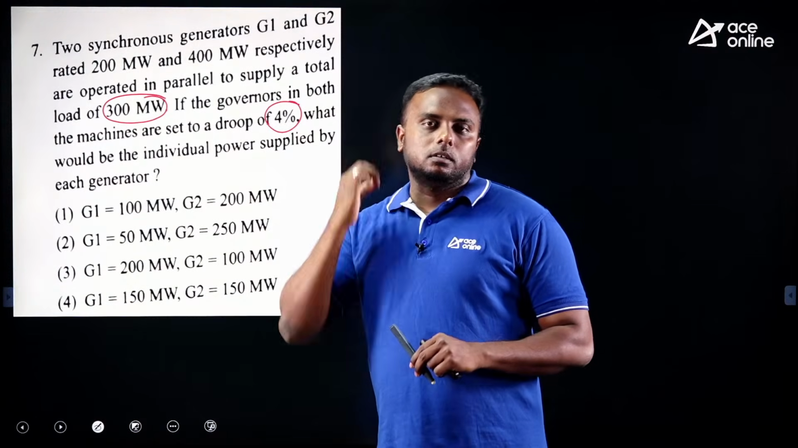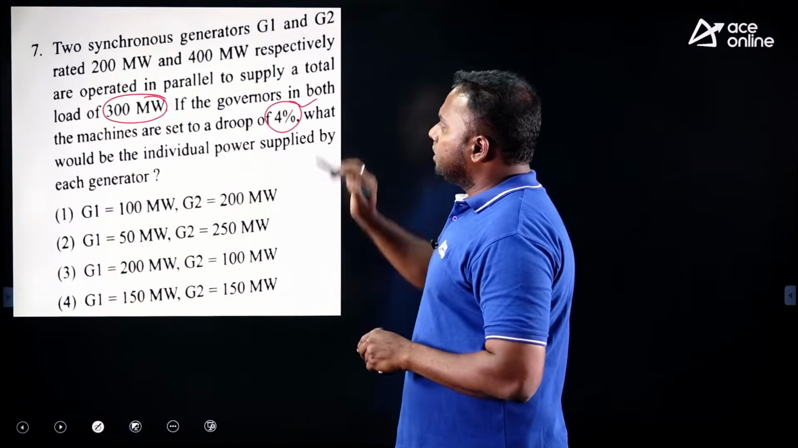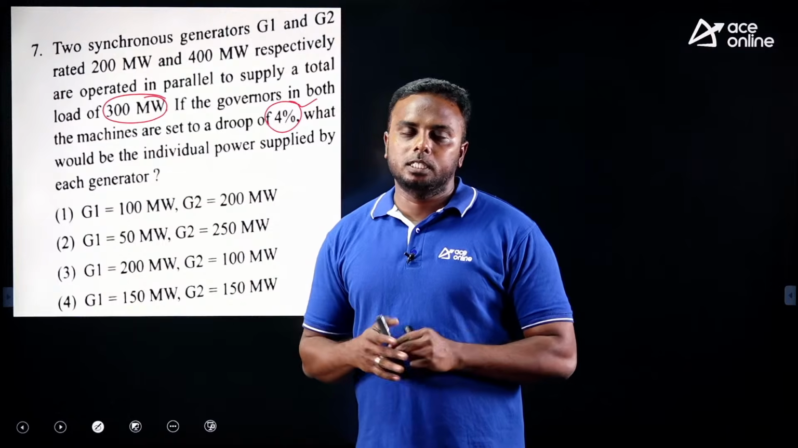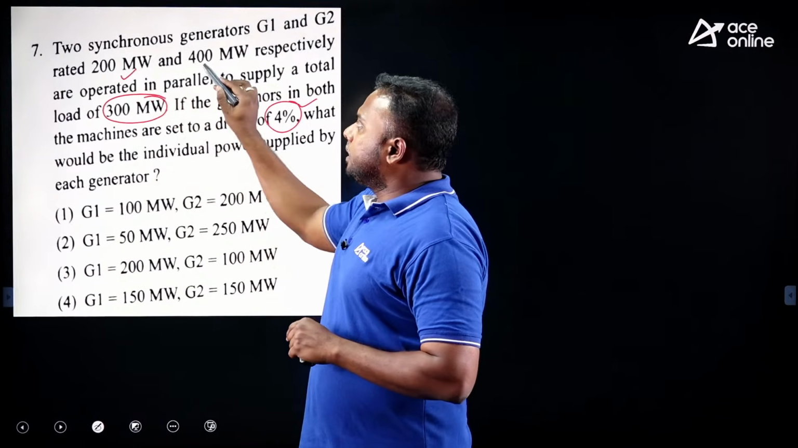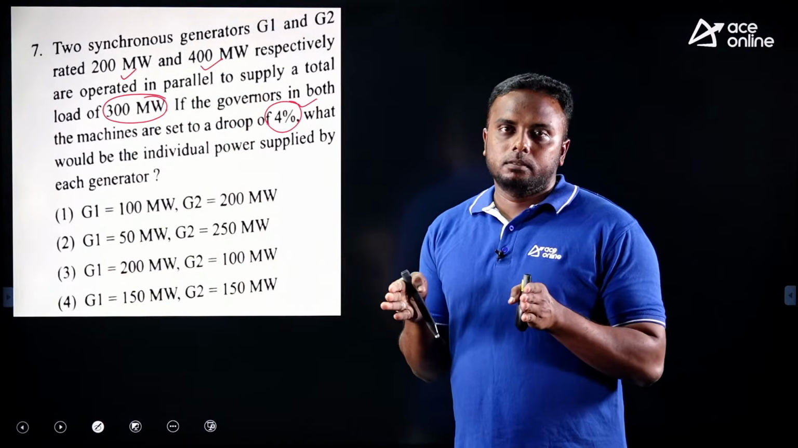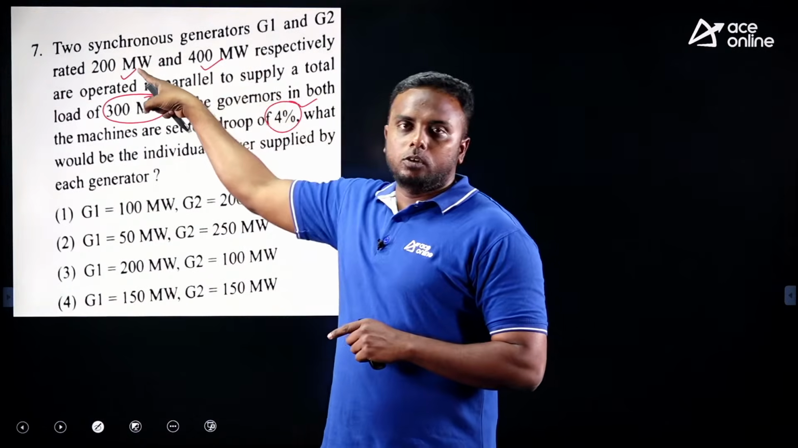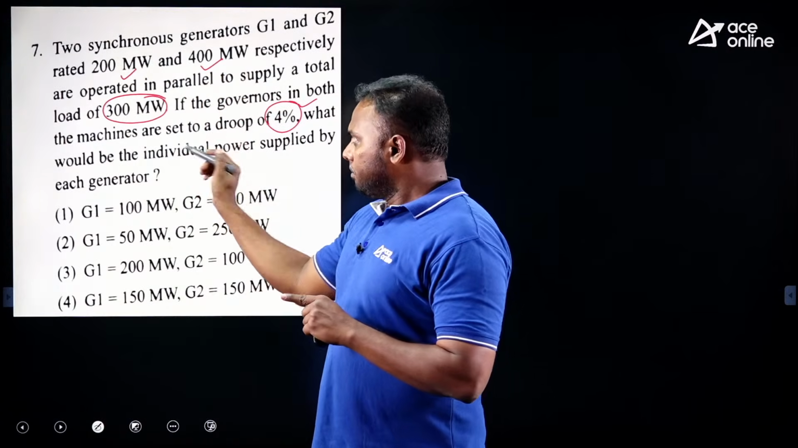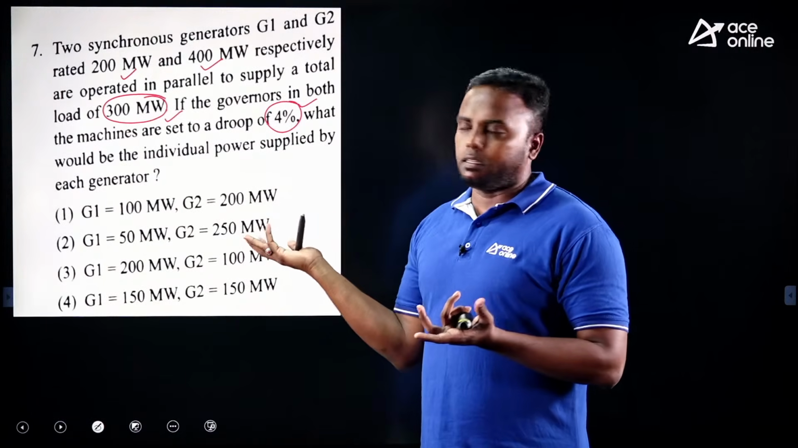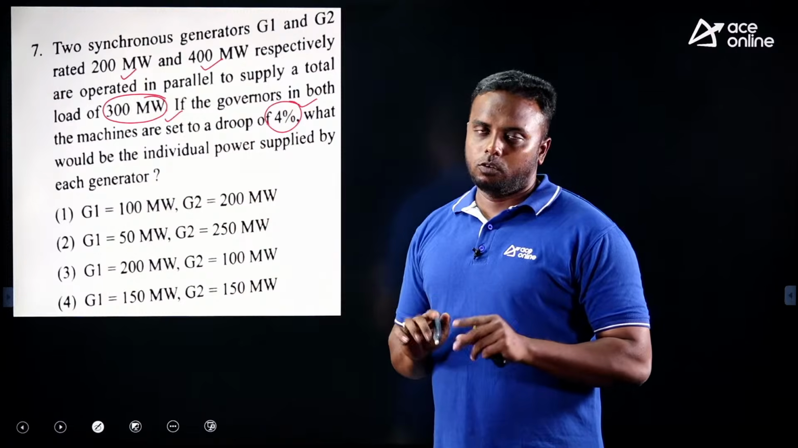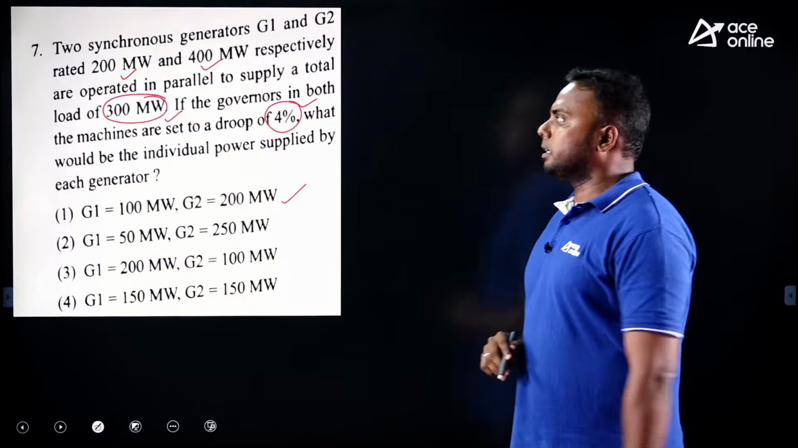Generally this type of question we have to solve with the triangles and all. But right now here the advantage is both have the same droop. That's why you can directly solve this without any figures or calculation. See here. Their full load capacity is 200, 400, operating in parallel. If you add both, totally how much can we supply? 600. At 600 it will supply 200 and 400. But right now how much load is there? Only 300 megawatts load. As it is half, directly it will supply 100 and 200. So no need for any calculation, just by observing the options you can answer this. Okay, so first option is right.